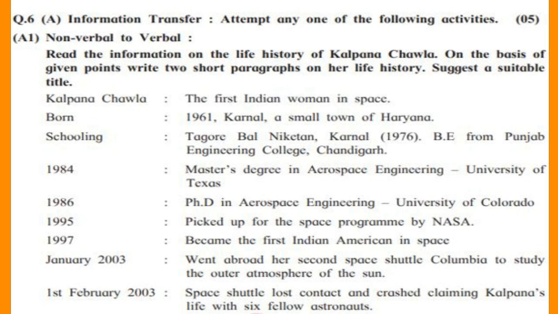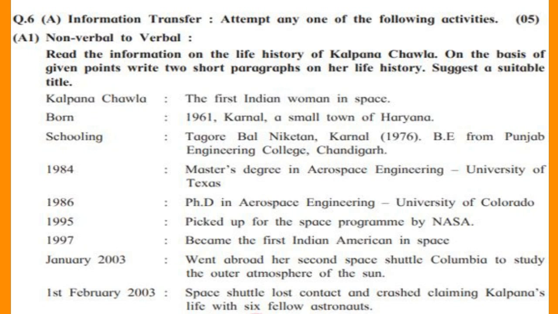You can watch on the screen, and with the help of these points you have to write 2 paragraphs and you have to give a suitable title for it. Question A2 is like this, verbal to non-verbal. Now, which question should the student choose? I prefer this.